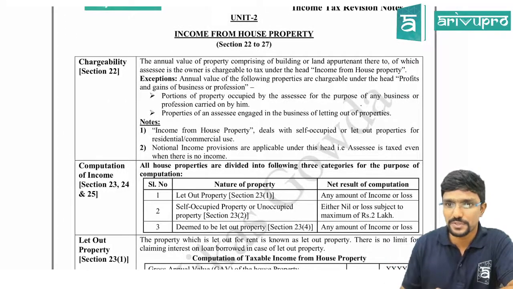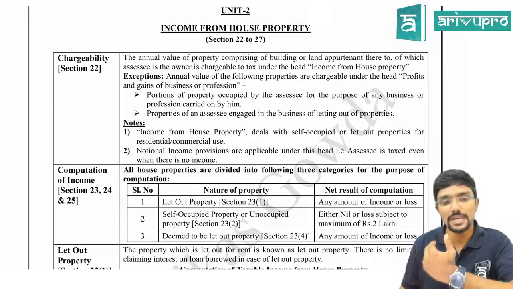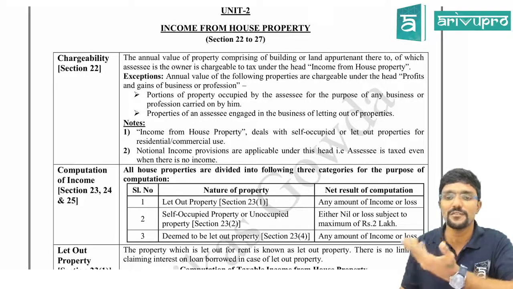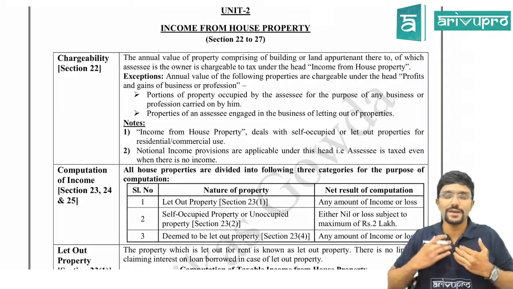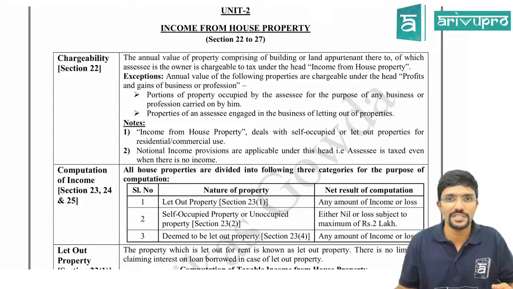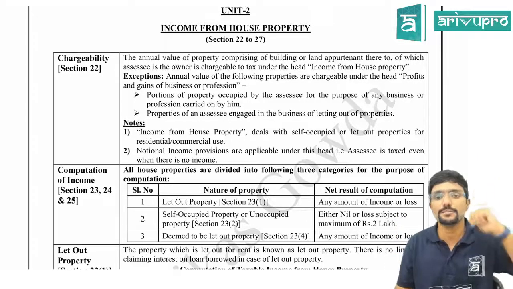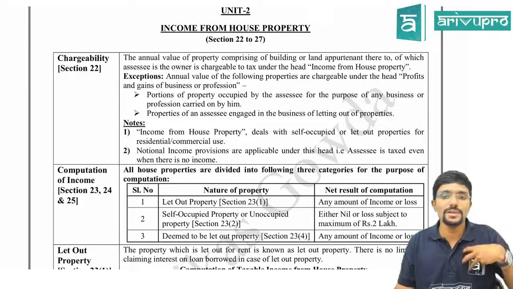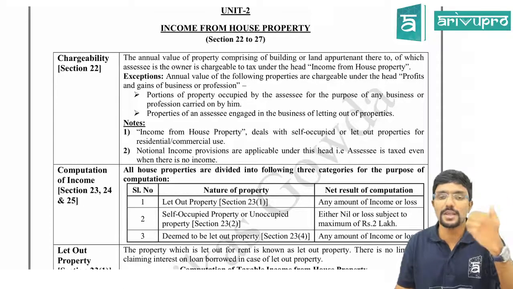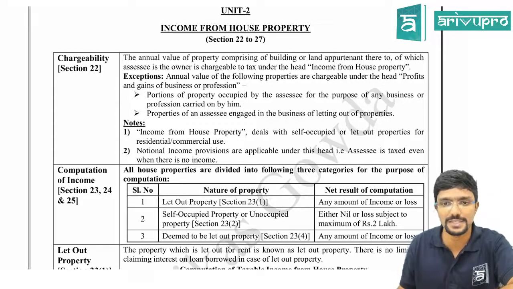Then there are two exceptions where the annual value of the properties is not taxable under income from house property, but is taxable somewhere else. What are those? If any house property which is owned by me, I am using it for my own business or profession, then it is not taxable under income from house property. It will be taxable under profits and gains of business or profession. Agree? Next, if I am in the business of renting house properties, then it will be taxable again under business income.